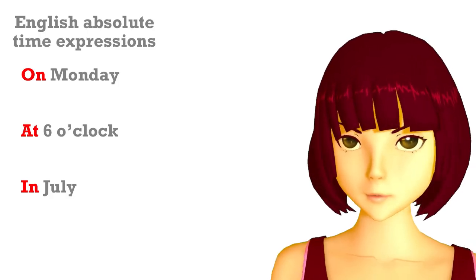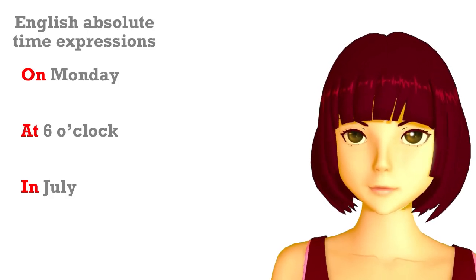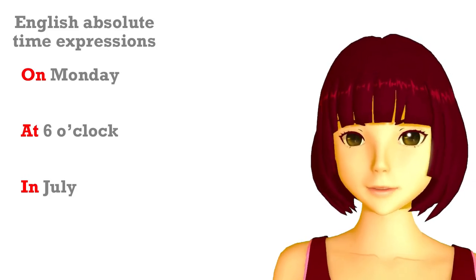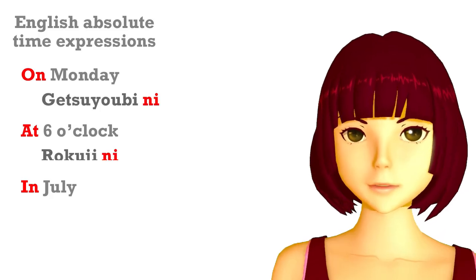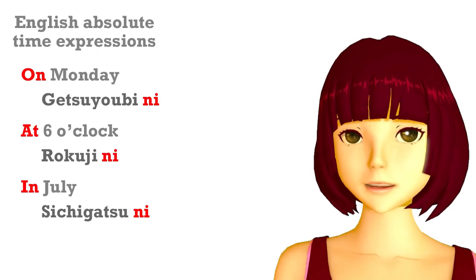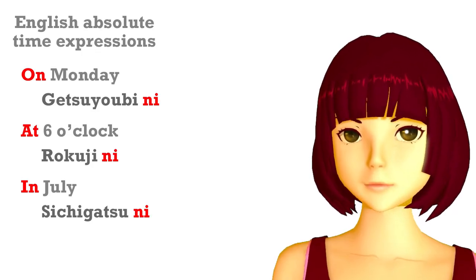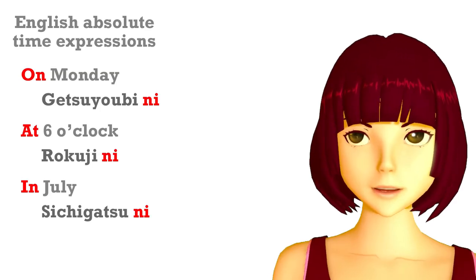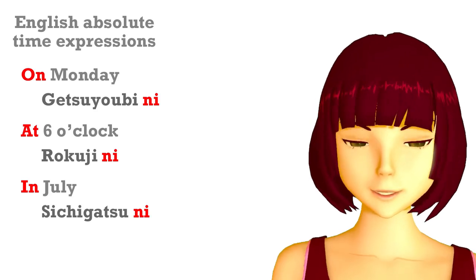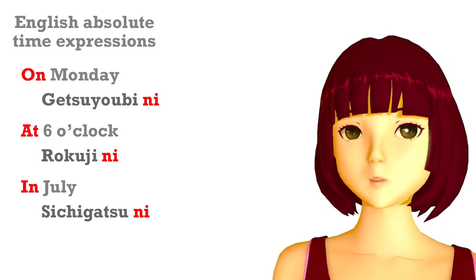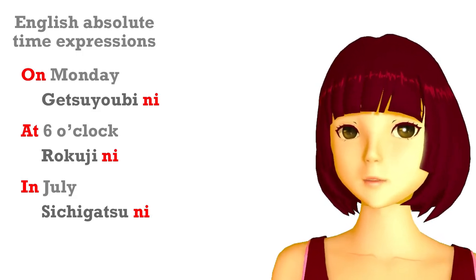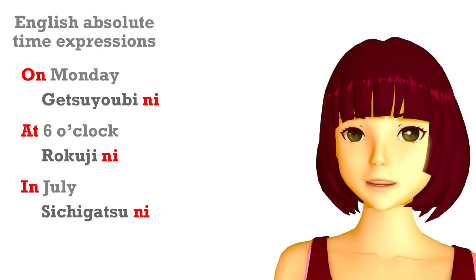Now Japanese works in exactly the same way, except that we don't have to remember when we're using on, when we're using at, and when we're using in. In Japanese, we use ni every time. But in English, when we need one of those little words, on, in, or at, then we need ni in Japanese. And when we don't, then we don't need ni in Japanese. English and Japanese are identical in that respect. So rather than sitting down to work out is this relative or is this absolute, just think whether you need an on, in, or at in English, and if you do, you need ni in Japanese. And if you don't, you don't need ni in Japanese. It's really as simple as that.